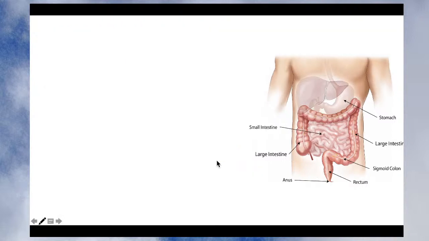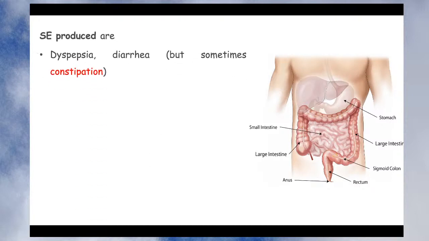Now let's see what different effects are produced by this excess acid which is coming in contact with the GI tract. It produces side effects like dyspepsia, which is also called indigestion. It produces diarrhea, but sometimes it may also produce constipation. So indigestion, diarrhea, and in some patients constipation. It also produces nausea and vomiting. These are the symptoms you may generally see when you are suffering from hyperacidity.